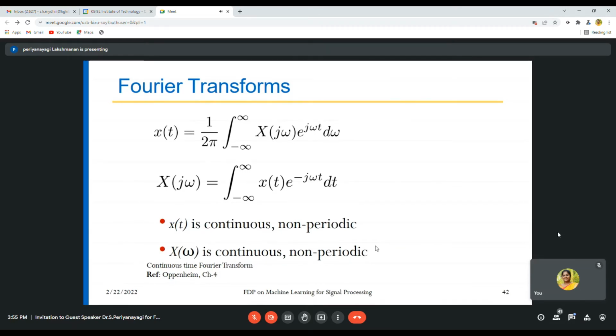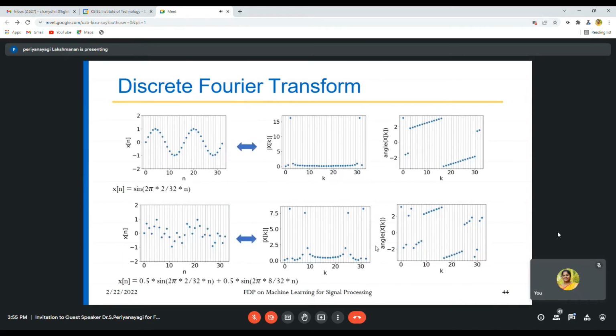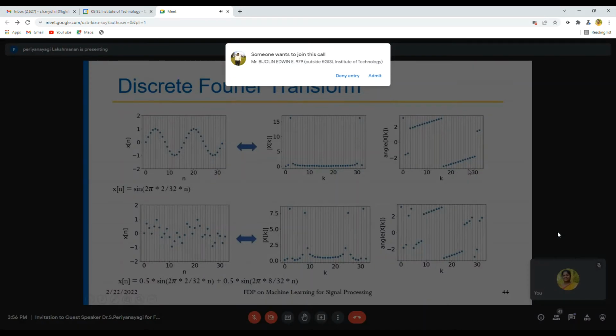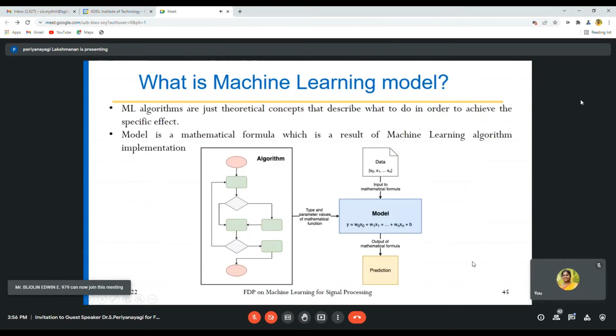That is, the continuous time Fourier transform, discrete time Fourier transform, and discrete Fourier transform are given as formulas. So this is a spectrum of the discrete Fourier transform for a sine signal, 2 pi 4 pi divided by 32n. Here its sample, the magnitude response and phase response, is shown. Here again, for this particular signal, a magnitude response and phase response is shown after applying the discrete Fourier transform. So these things are basics of signals and signal processing.